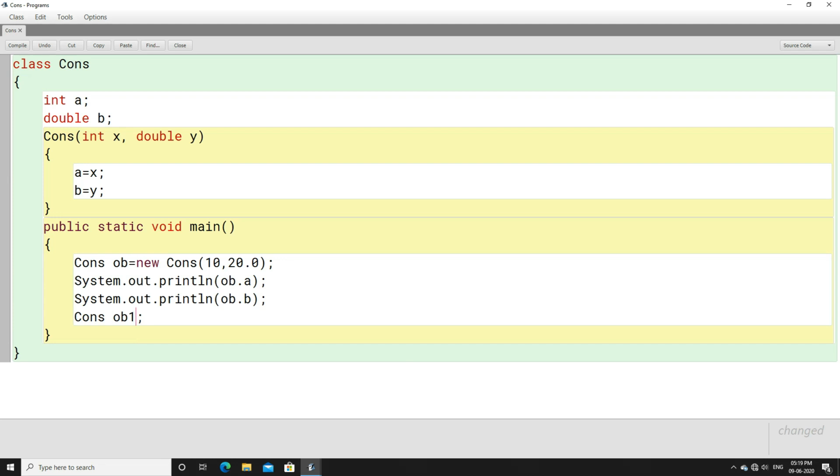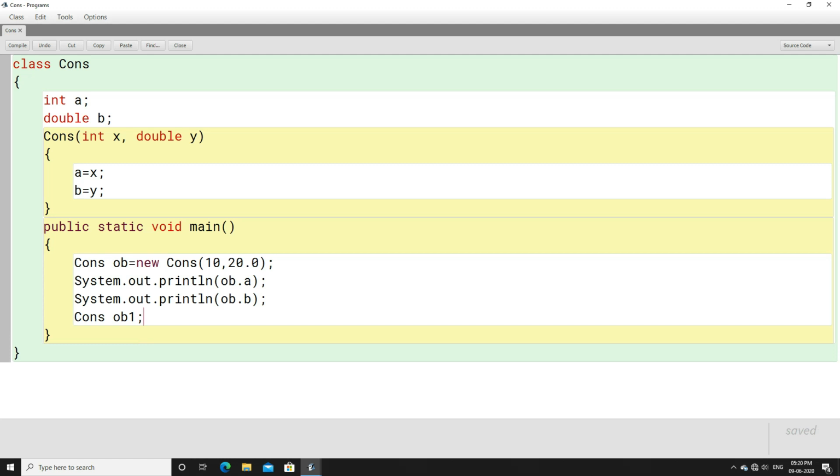And how is it proved that no dynamic memory is given to object ob1? Because we know unless and until you use the keyword new, no dynamic memory will be allotted to ob1. So if you want to put a dynamic memory to ob1, then you have to use the new keyword, by which ob1 will have a dynamic memory. Dynamic memory means the size will grow as per the need, or the size will reduce as per the need, right?